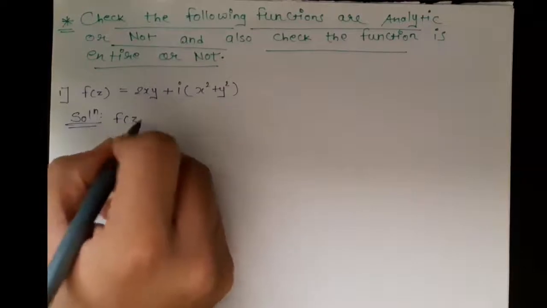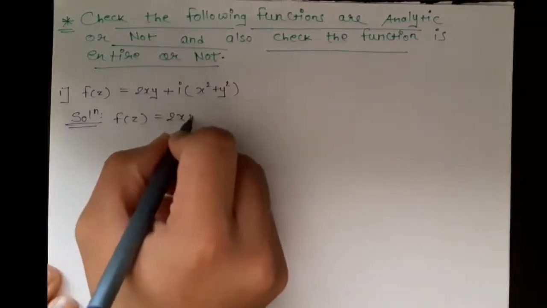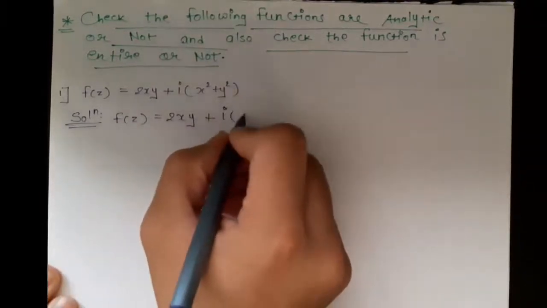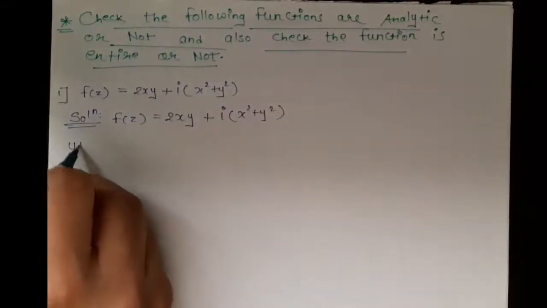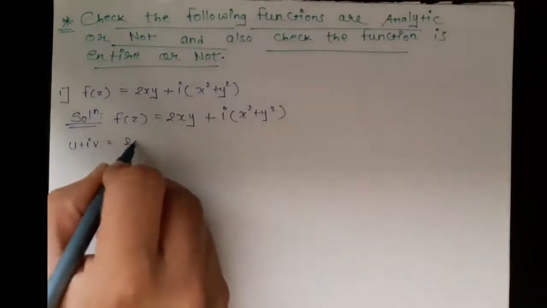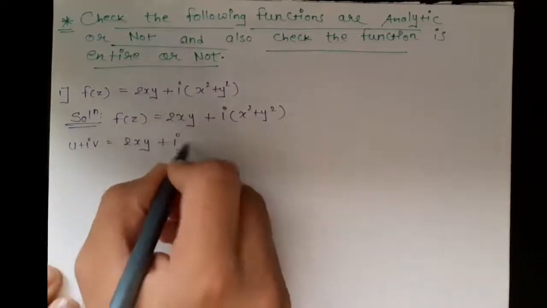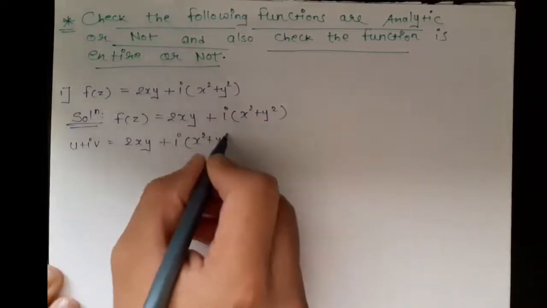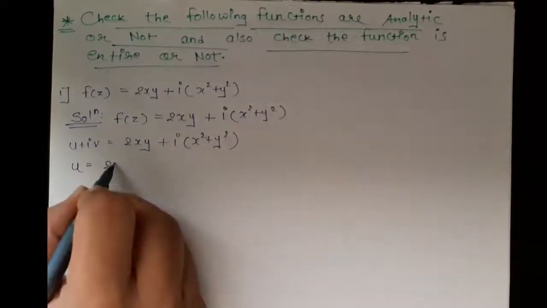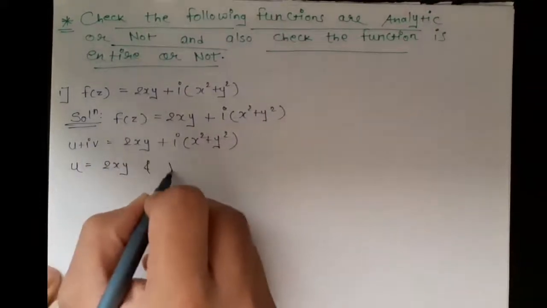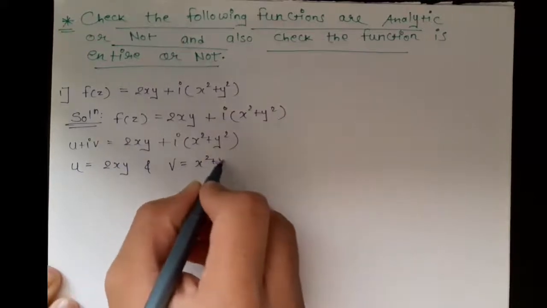So f of z can be written as u plus iv, which equals 2xy plus i into bracket x square plus y square. So by separating the real part, u equals 2xy and v equals x square plus y square.